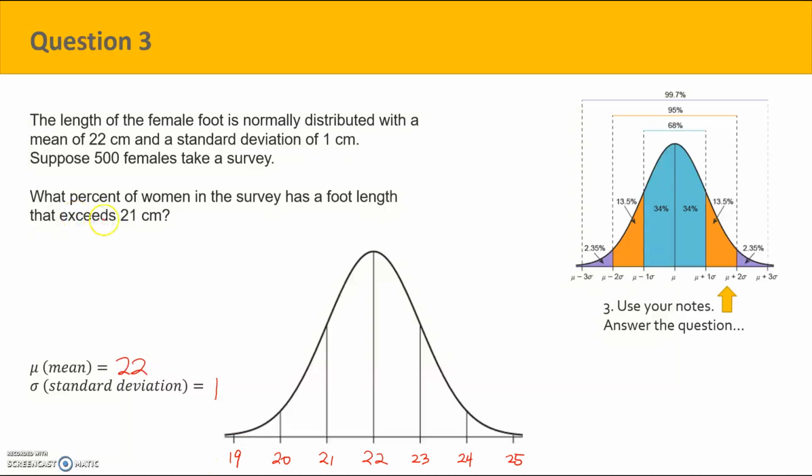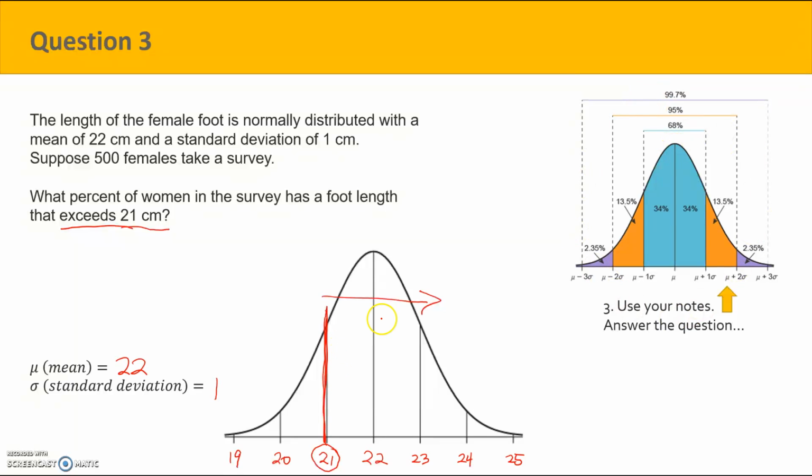Okay, so let's look at our question. What percentage of women in the survey has a foot length that exceeds 21 centimeters? Exceeds 21 centimeters. That's beyond, so more than 21. So here's our 21. We just want to know the percent that goes from this line to the right. We can find that out from our 68, 95, 99.7 rule, the empirical rule right here.